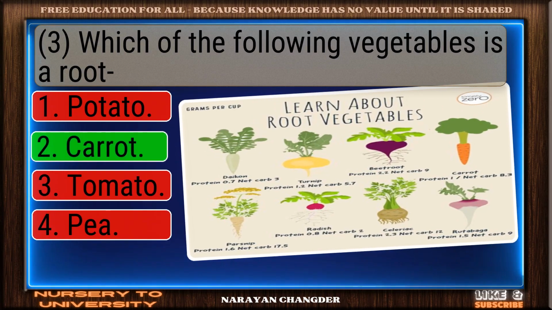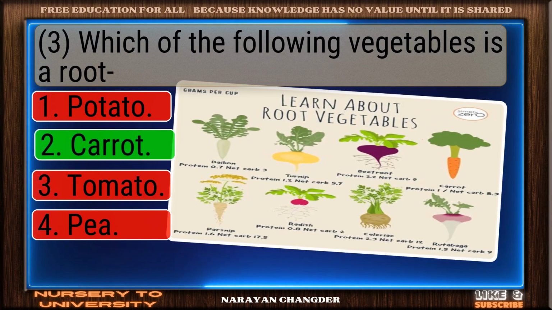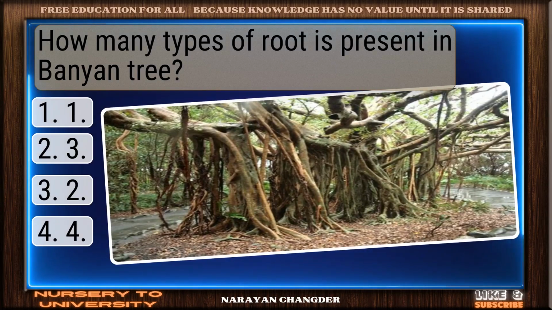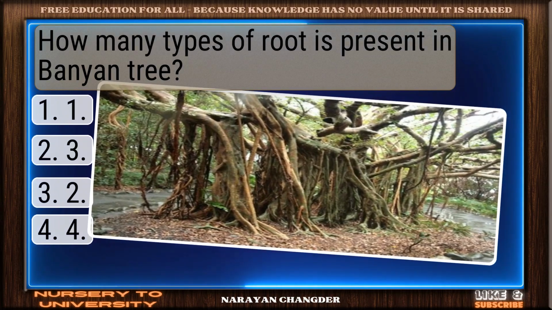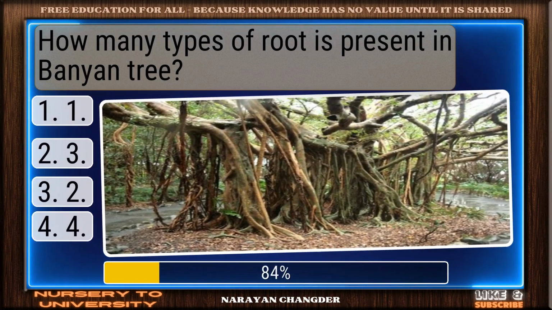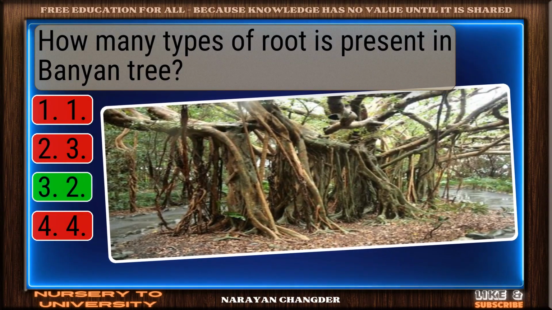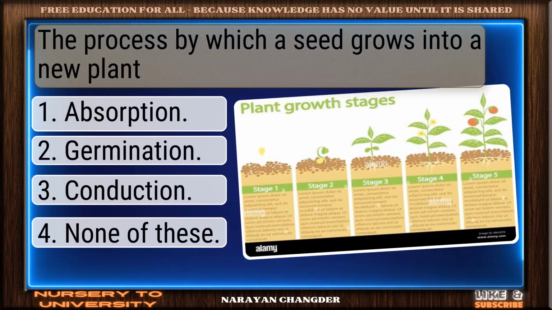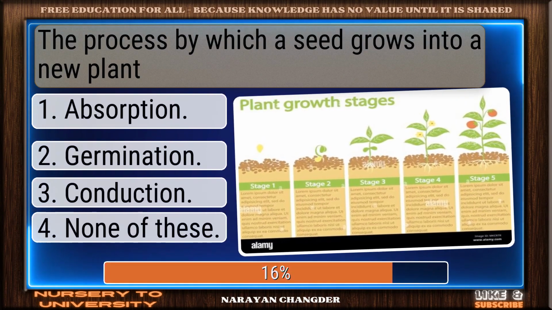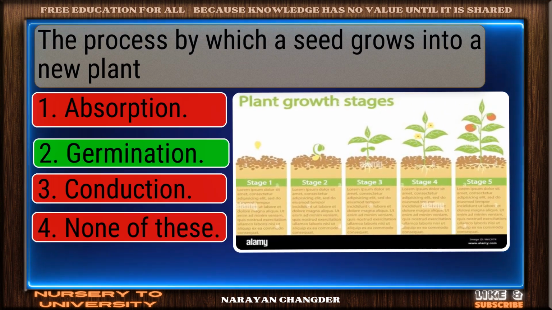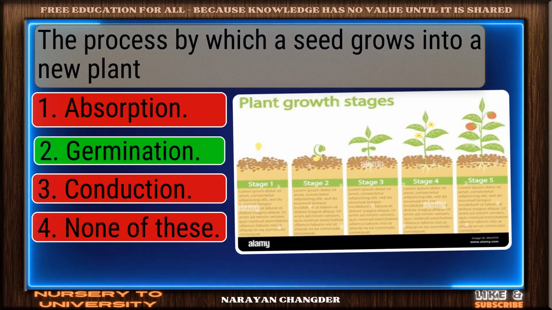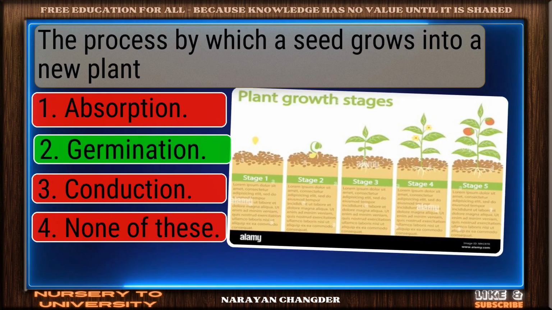Correct response. Carrot is the most accurate answer. How many types of root is present in banyan tree? Bravo, 2 is the answer. The process by which a seed grows into a new plant. You chose germination, and it is correct.